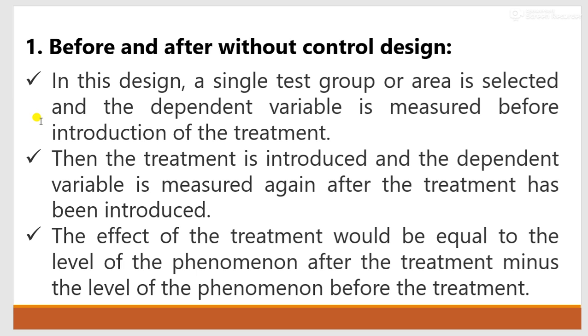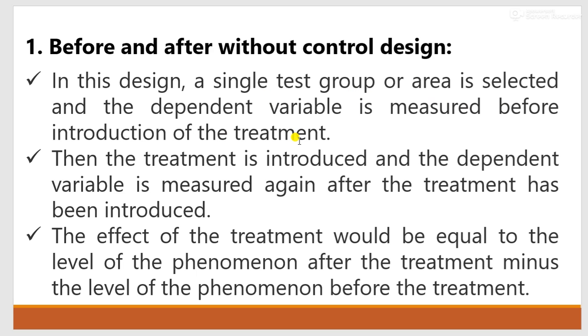Now the first design, that is, before and after without control design. In this design, a single test group or area is selected. So here the group will be single, and it will be the test group or experimental group only. The dependent variable is measured before introduction of the treatment.